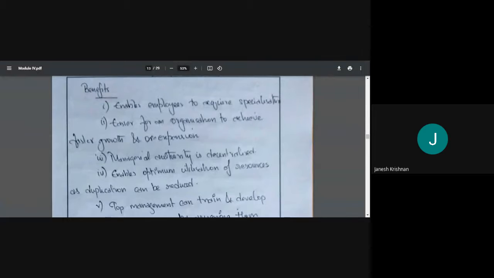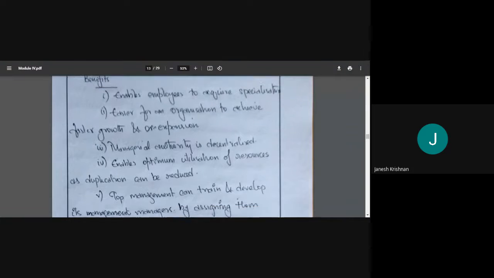Right? Then it enables optimum utilization of resources, as duplication can be reduced. There's no duplication here. Everyone knows what they have to do. Marketing knows they have to do only marketing, everything related to marketing. So production need not be bothered about marketing. Production has to do only production, everything about production and only production. So then there's no duplication.